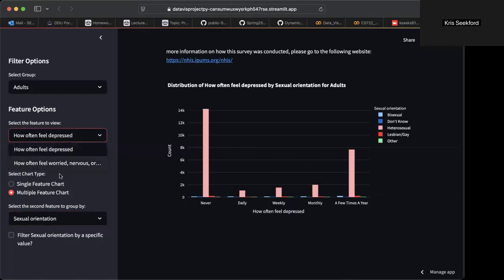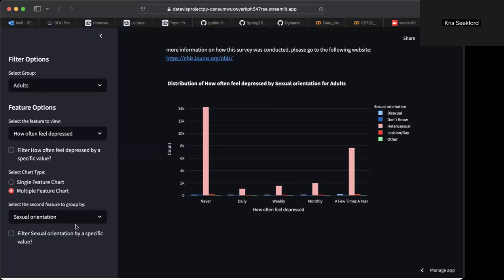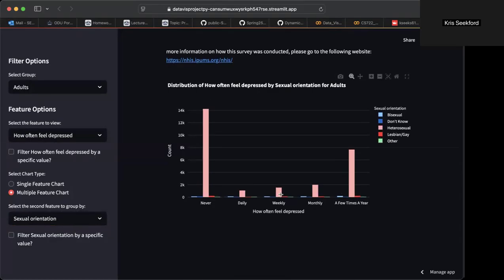Or if you select how often you feel worried, it's going to be the same values, but it's going to refer to that. When you select your second feature in the multiple feature chart, it will show other bars as different colors. So you can see here there's a key: sexual orientation. The light blue is bisexual, dark blue is don't know, the pinkish color is heterosexual, the red is lesbian or gay, and the green is other.